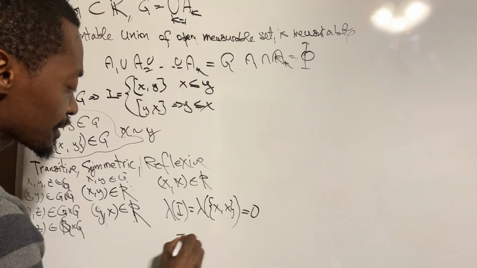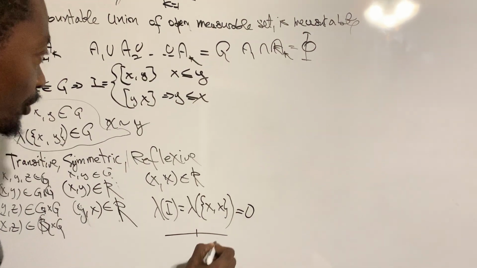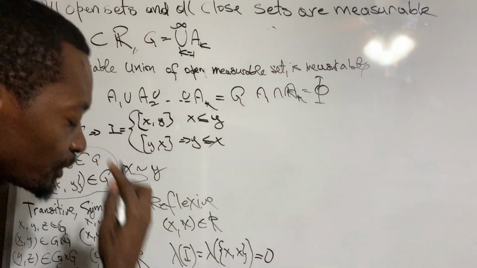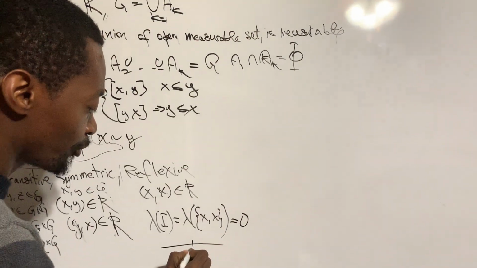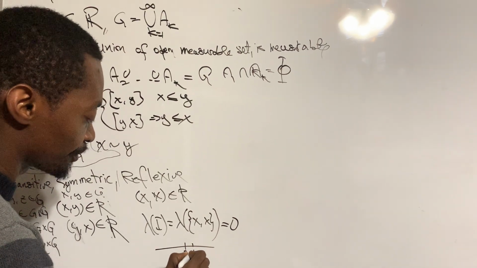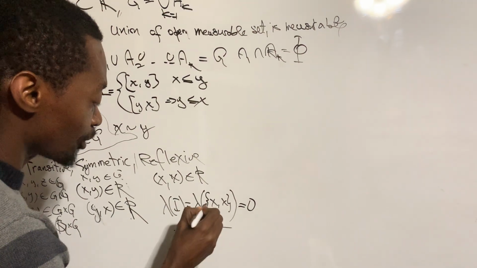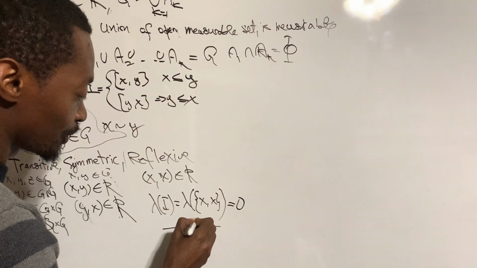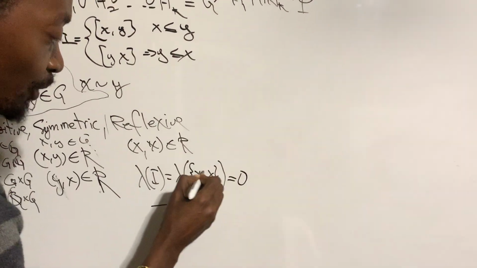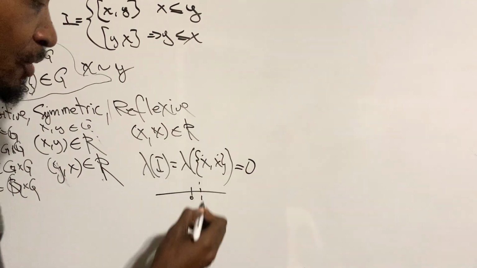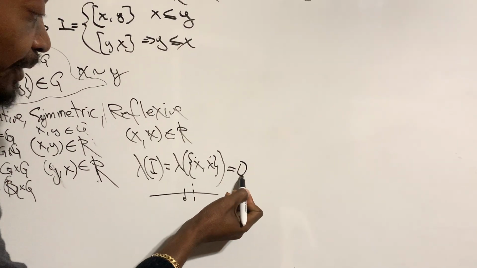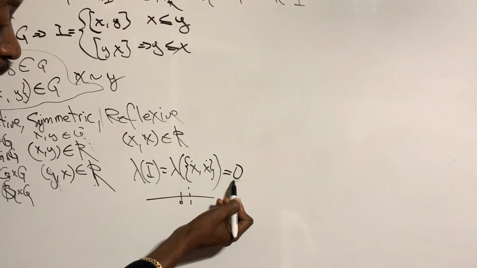Why? Simple. Look at the number line. Take an example on the real line, right? Start from, we have 0, we have 1 here. Suppose that you start from 1 and you stop at 1. So the 1 is X. We start at X, we stop at X. So that means we don't go anywhere. So the measure is actually 0.